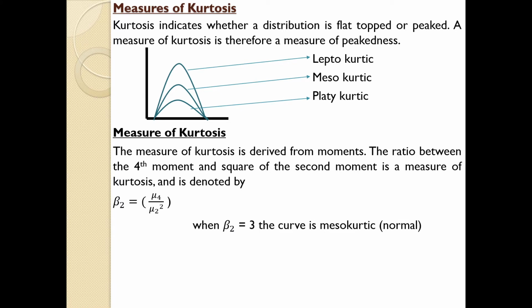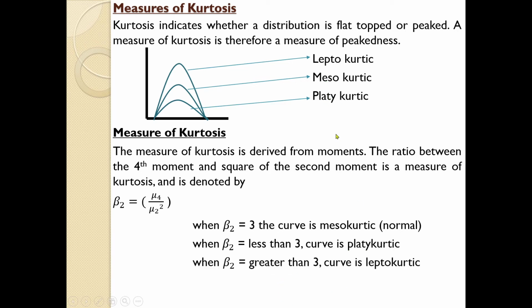And during the computation, if you get a value of 3, then that distribution is known as a mesokurtic curve or normal curve. If you get a value less than 3, it is known as platykurtic, and if you get a value more than 3, or greater than 3, it is known as leptokurtic. That is the interpretation for the computation. You have to interpret accordingly.